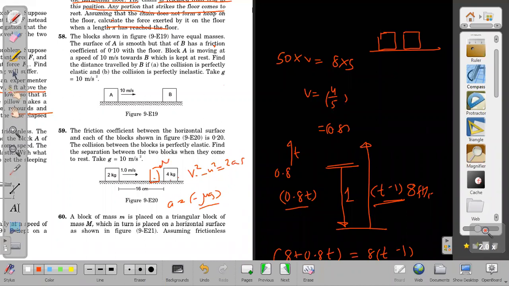After knowing the velocity of the 4 kg block after collision, it will go and cover some extra distance. If it acquires velocity v dash after collision, then it will cover the distance v dash square by 2 mu g, using this formula only, before coming to rest. The second block also will cover some distance. Then we have to find the difference of those two distances.